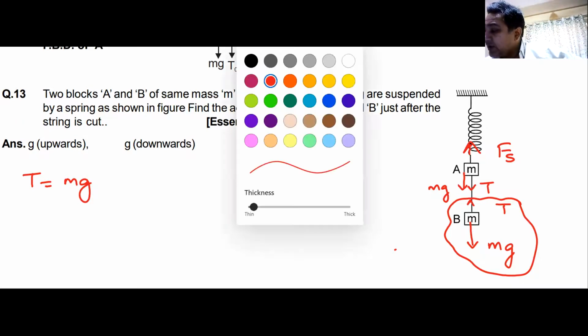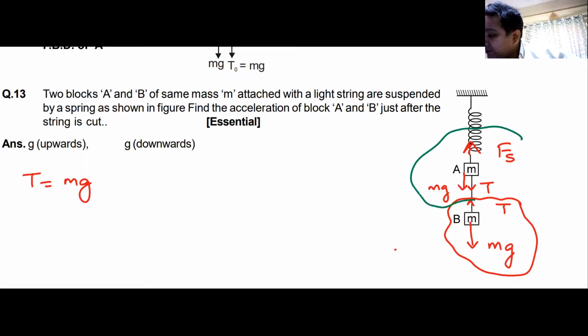And now look at the green one. This block is also in equilibrium. Abhiram, what will be the equation for this block? Please tell me the equation for this block. The green one that I have marked for you. What is the equation for this block?